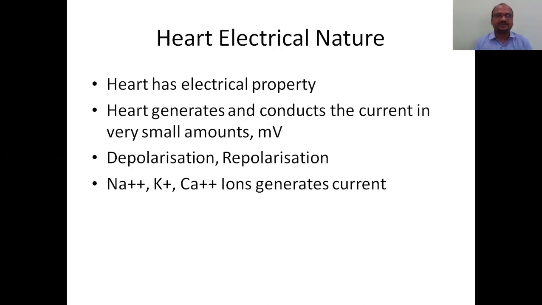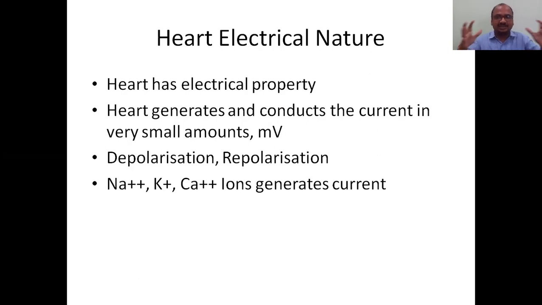We know that the body consists of various ions like sodium, potassium, calcium. All these ions have a positive charge: sodium 1 plus, potassium 1 plus, calcium 2 plus. These are the charges present on the ions.